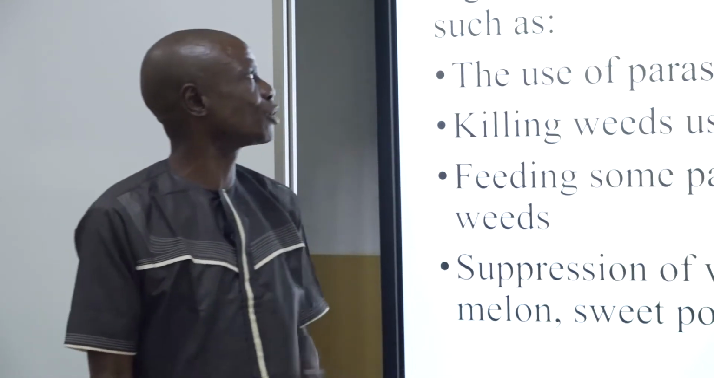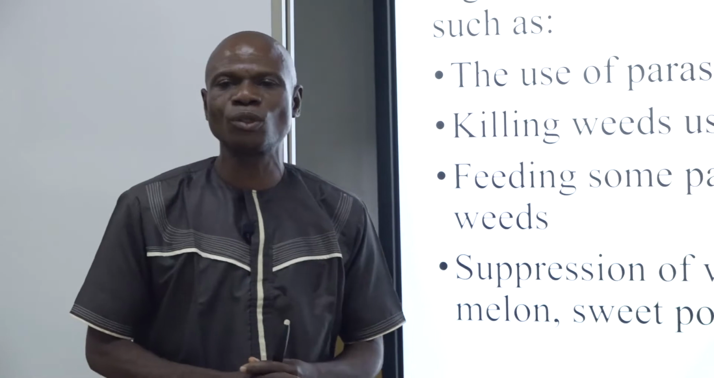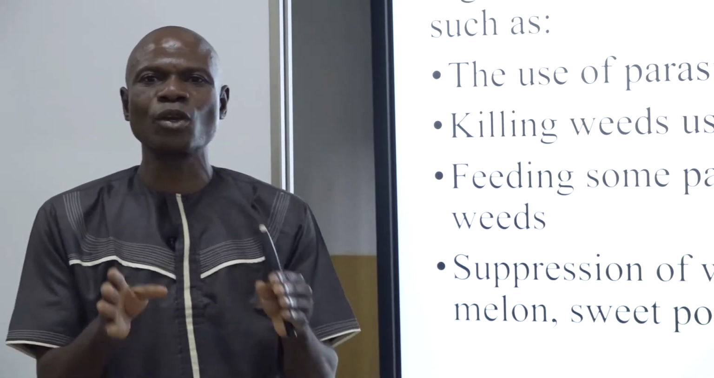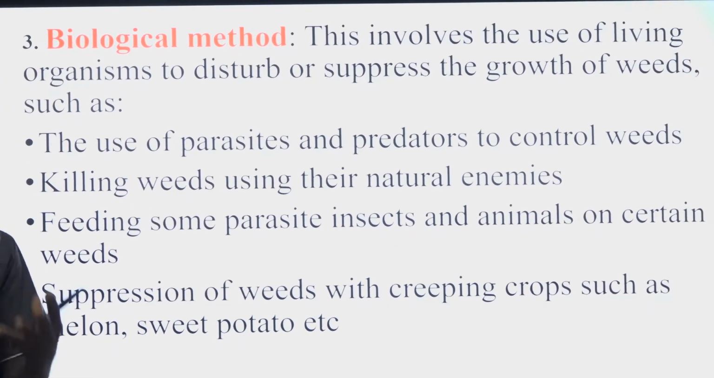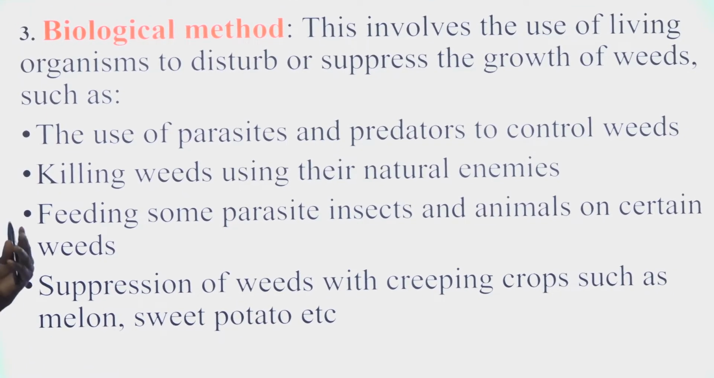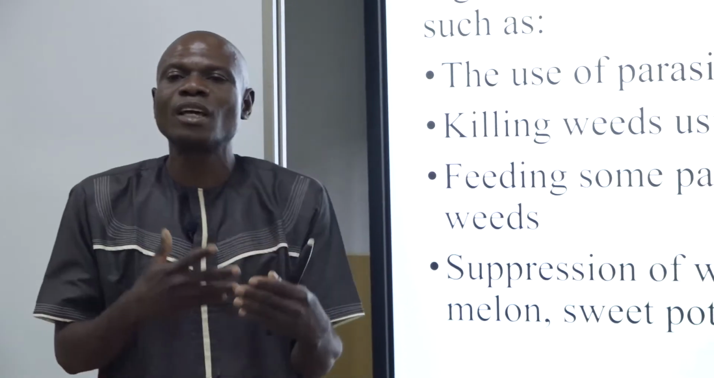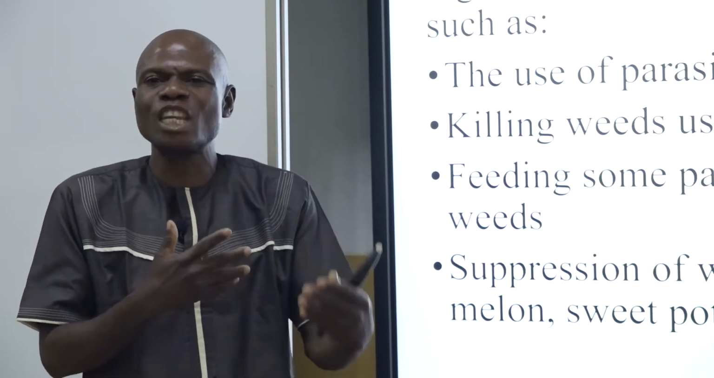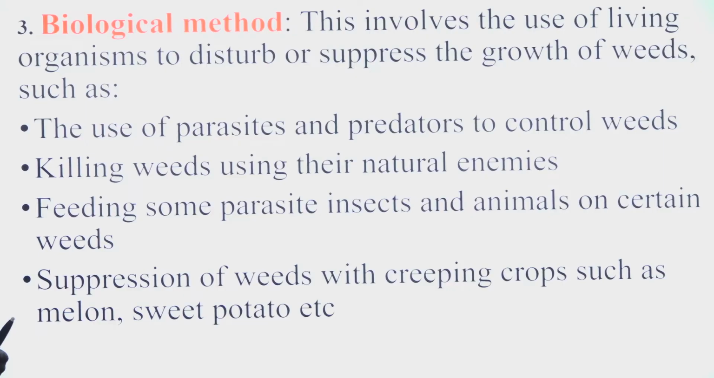Then this is the second method. Let's look at the third method. The third method is the biological method. When you hear anything bio, it means life. That's to tell you that in this kind of method, you use living things, like human beings or animals, to control the weeds.